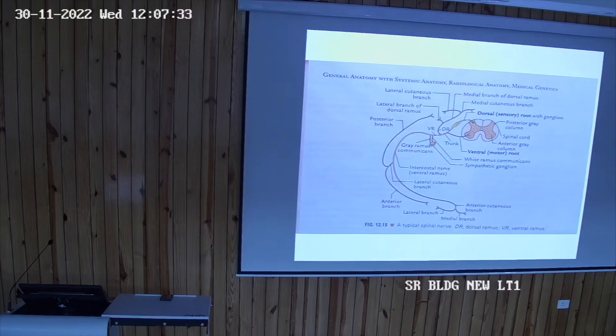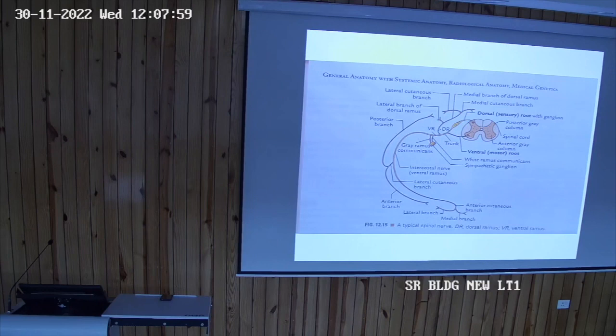Look at this part. This is the sensory part. Along the sensory part, this is the dorsal root ganglion, which is present here. And what type of neuron is present in the dorsal root ganglion? Pseudo-unipolar. A pseudo-unipolar neuron is present in the dorsal root ganglion. And look here, this is the ventral root.